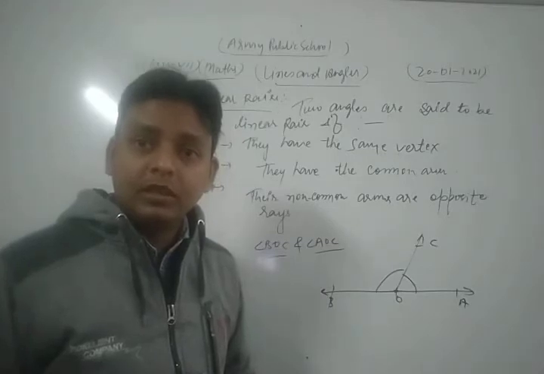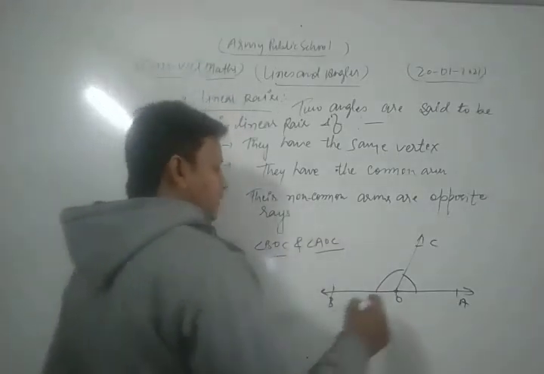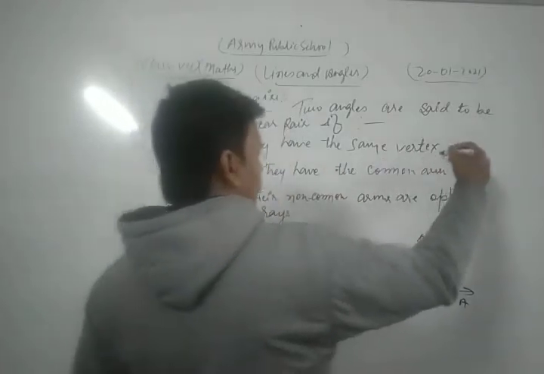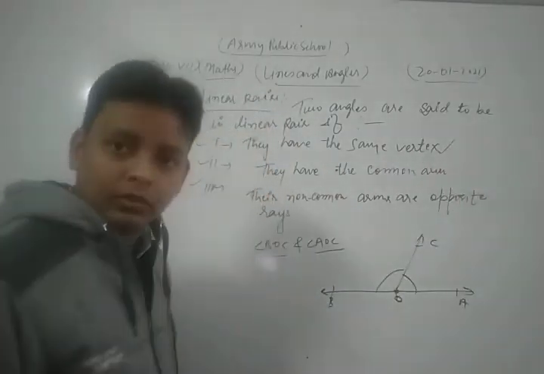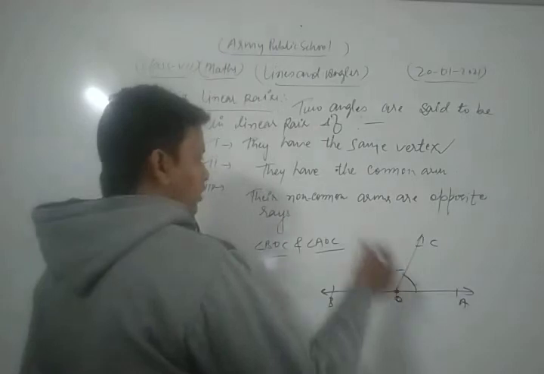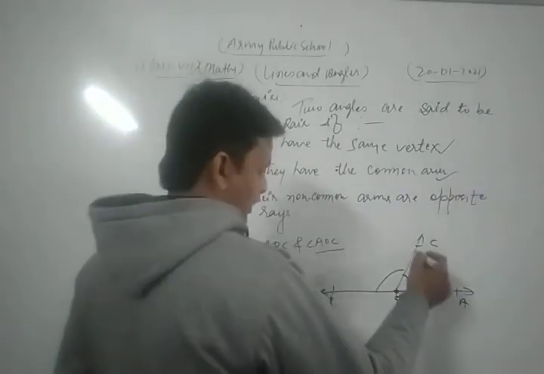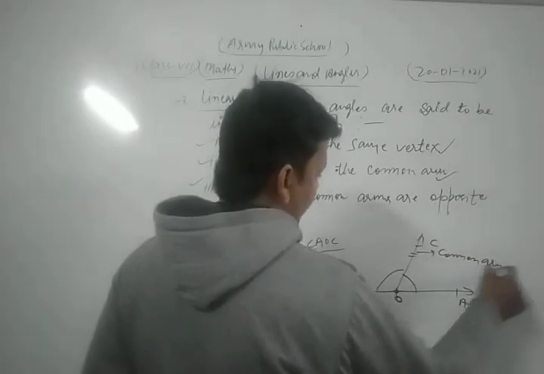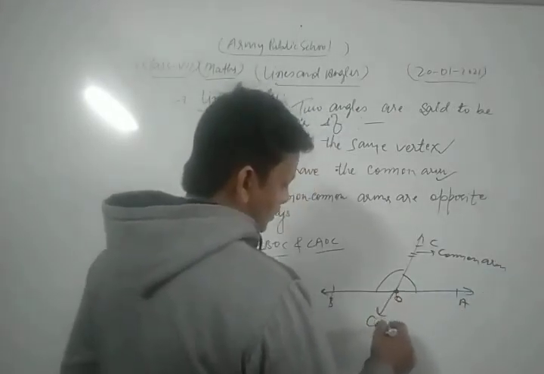Why do they form a linear pair? Because they have the same vertex. So one point is followed. Now they have the common arm. Here OC is the common arm. This is the common vertex.